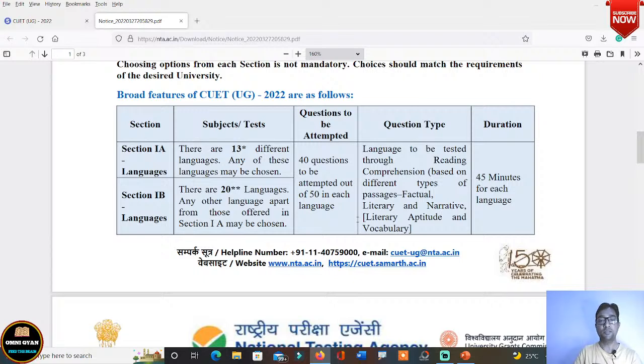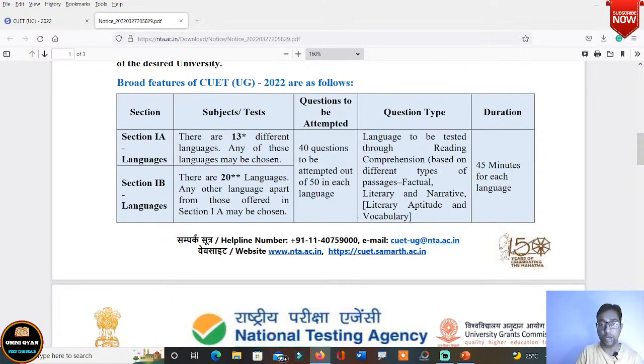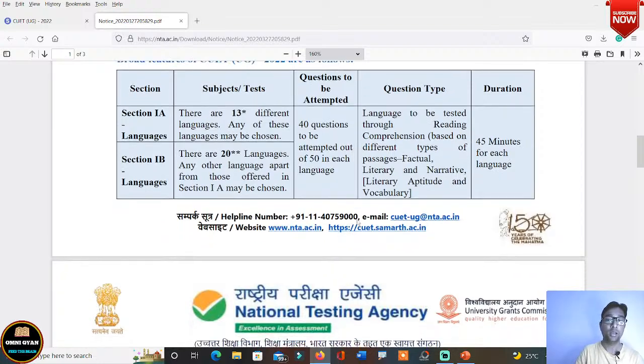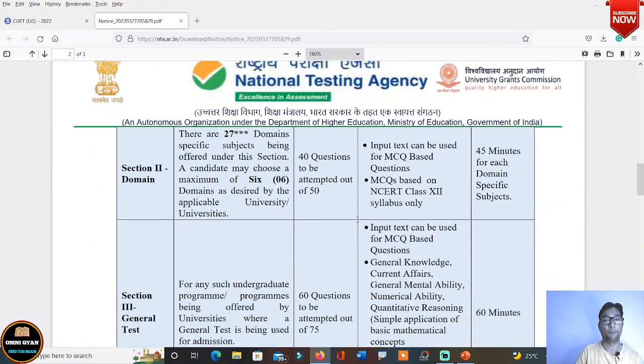But the question type is same for both section 1A and section 1B. So this is the language section. Okay, and you have to attempt at least 40 questions out of 50. ठीक है, 50 में से आपको 40 क्वेश्चन का आंसर उत्तर आपको देना है.